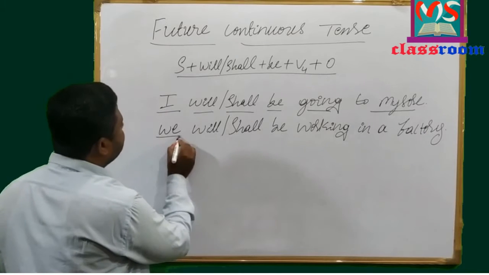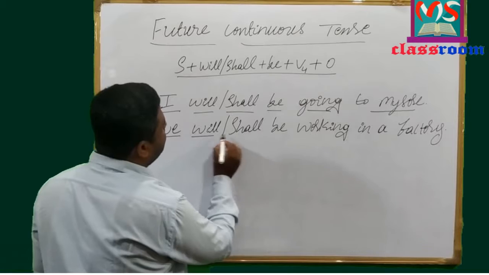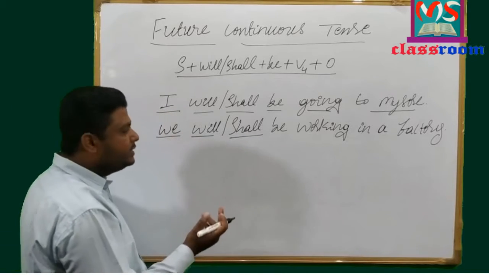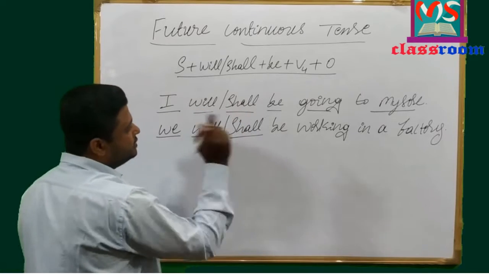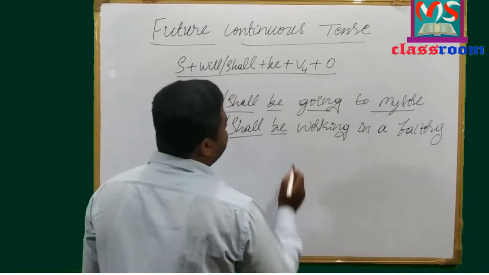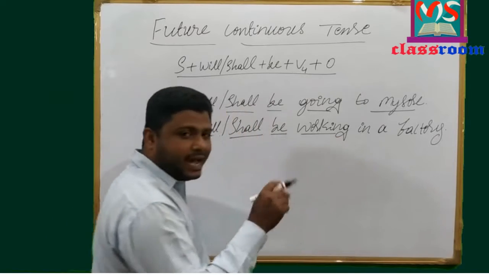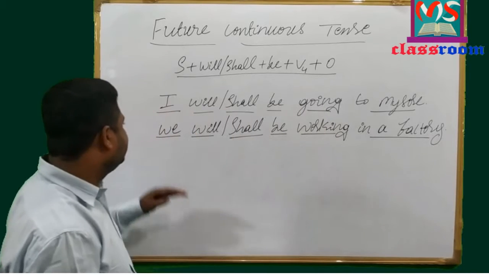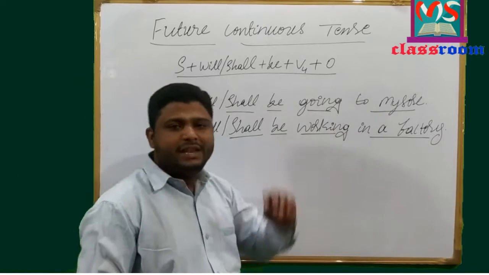I have used first person plural we, and then will or shall. I and we agree with both will or shall. You can use either will or shall, and then base form of be, main verb is in ing form, and factory is object. Read the sentence: We will or shall be working in a factory.